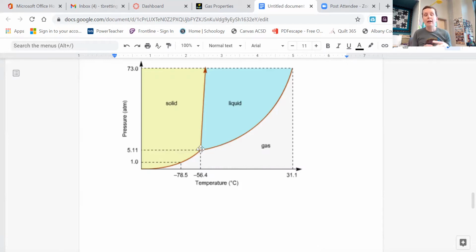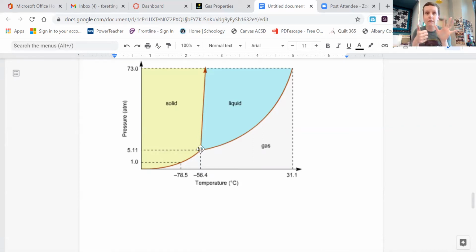But not only that, all of the phase changes are happening, all of them, not just the ones that you remember their names, right? Condensation is happening at the same time as boiling, at the same time as freezing, at the same time as melting, at the same time as sublimation, at the same time as deposition.